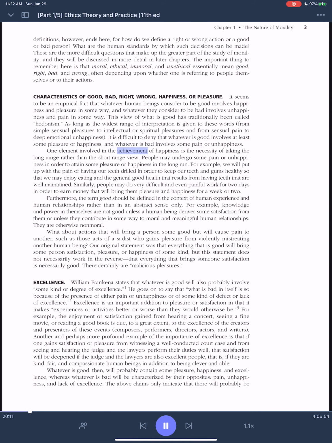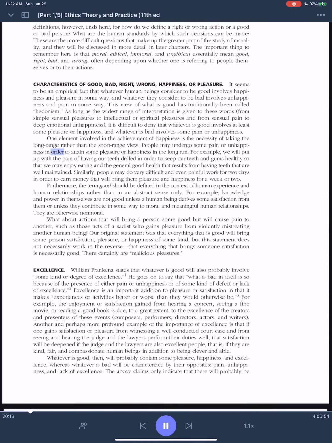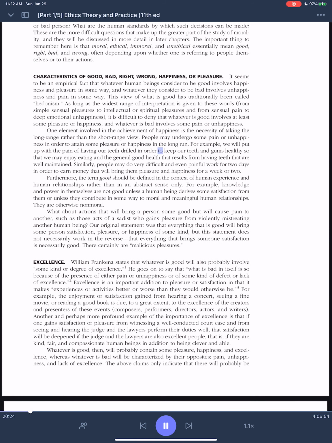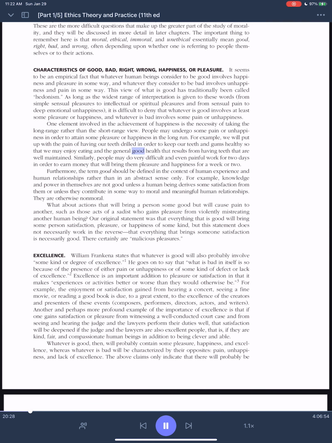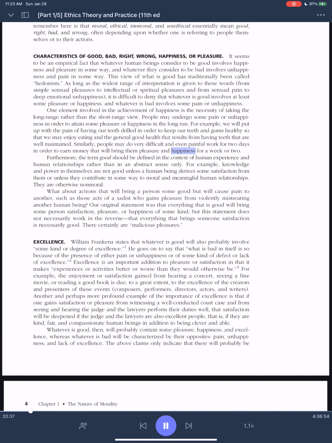One element involved in the achievement of happiness is the necessity of taking the long range rather than the short range view. People may undergo some pain or unhappiness in order to attain some pleasure or happiness in the long run. For example, we will put up with the pain of having our teeth drilled in order to keep our teeth and gums healthy so that we may enjoy eating and the general good health that results from having teeth that are well maintained. Similarly, people may do very difficult and even painful work for 2 days in order to earn money that will bring them pleasure and happiness for a week or 2.